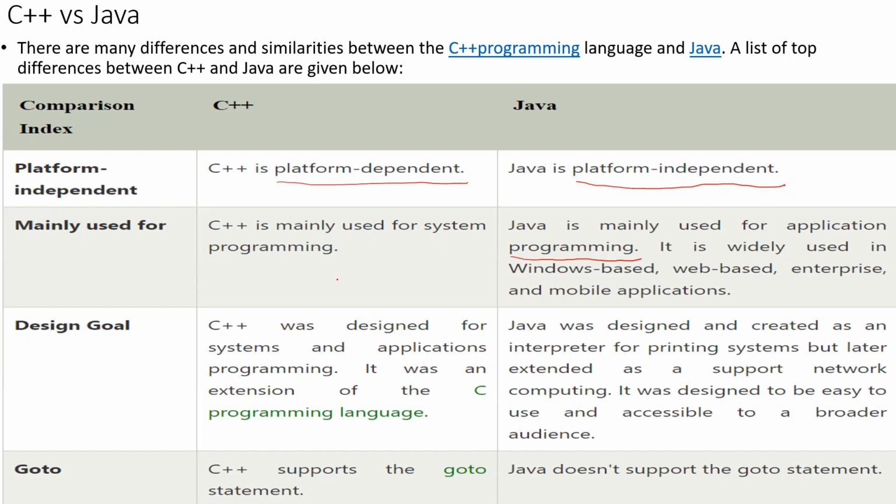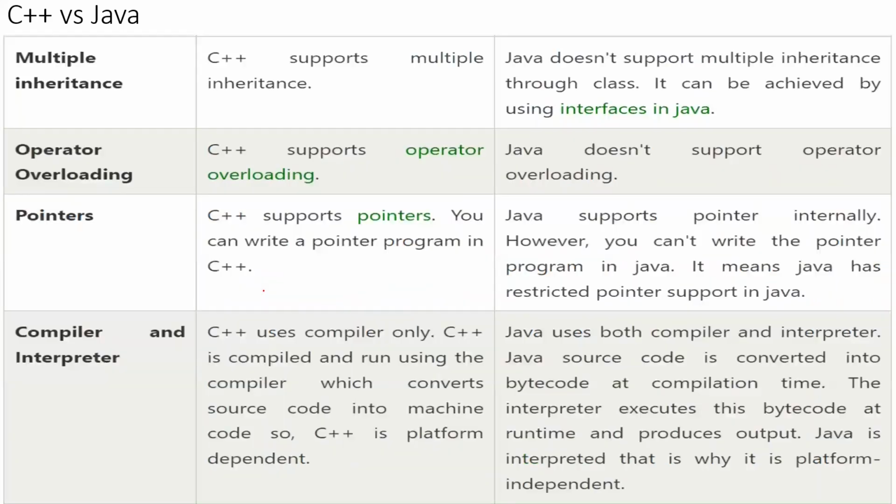Is it point clear? So now what is the design goal? C++ was designed for systems and applications programming. It was an extension of the C programming language, right? Java was designed and created as an interpreter for printing systems, but later it was extended to support network computing. It was designed to be easy and accessible to a broader audience, right? Now the goto statement can be used in C++, and Java does not support the goto statement.